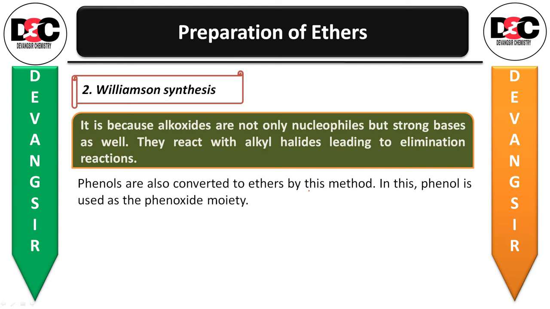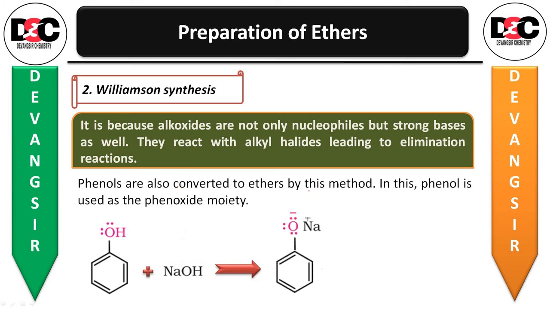Now phenols are also converted to ethers by this method. In this, phenol is used as the phenoxide moiety. Let us see that. First, phenol reacts with NaOH. It is going to give us the sodium phenoxide, which reacts with the alkyl halide, and it is going to give us the ether formation. Okay, that's what the preparation of ethers, the formation of ethers, you can say.